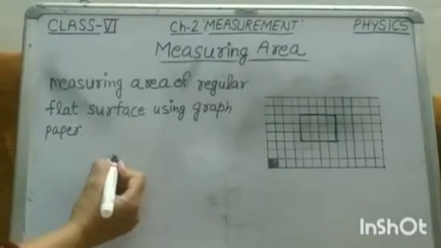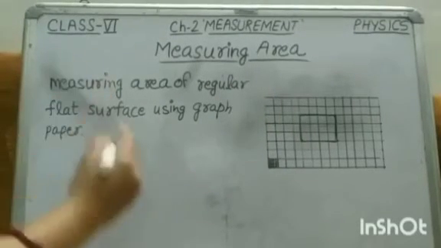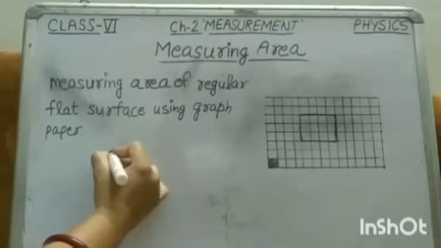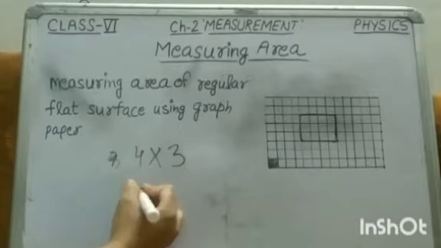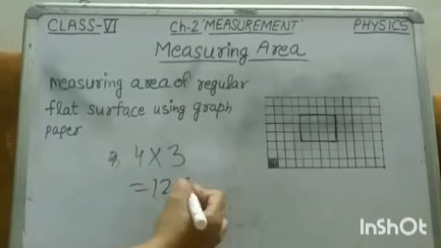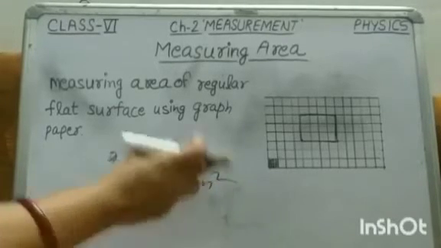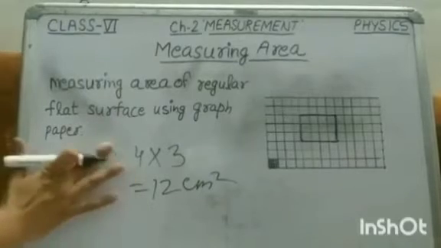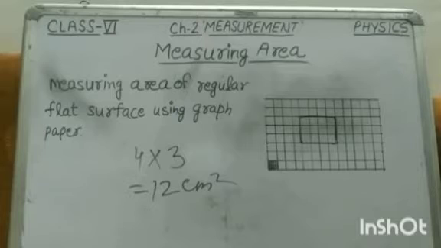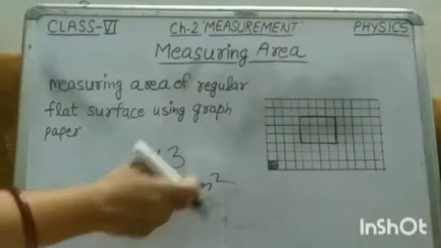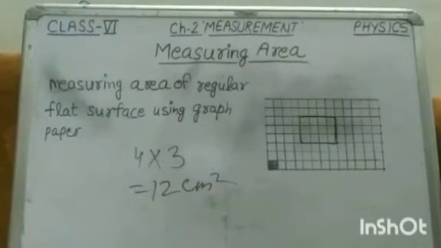So we have 4 into 3, it means 12 square centimeter. This will be the area, because each box is equal to 1 square centimeter. So the area of that rectangular shape will be 12 square centimeter.